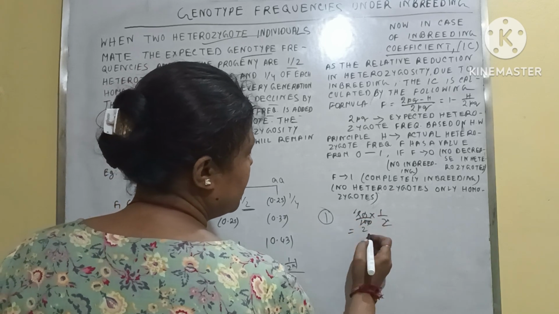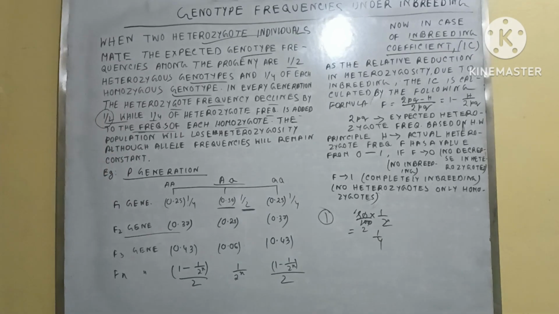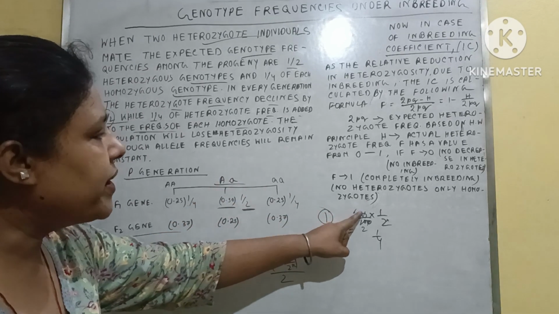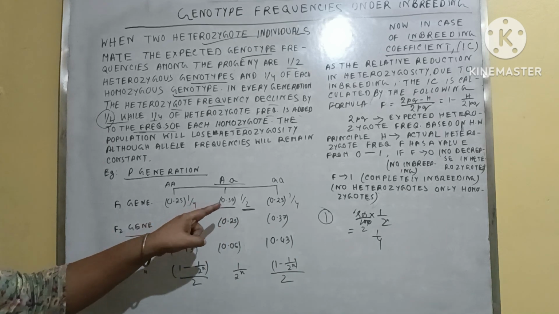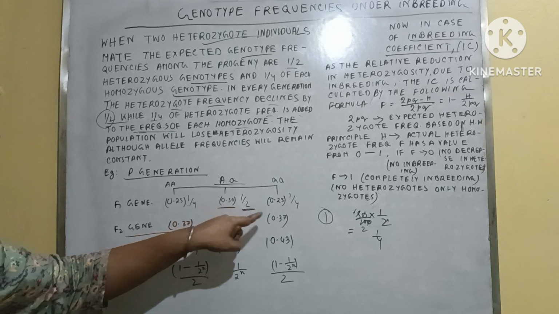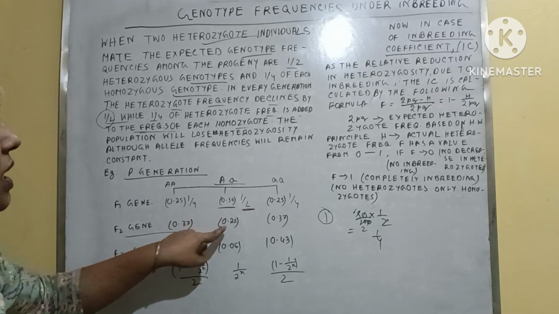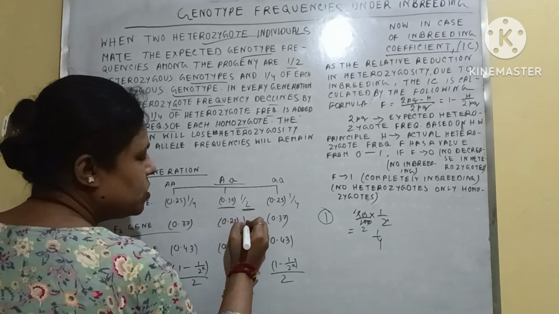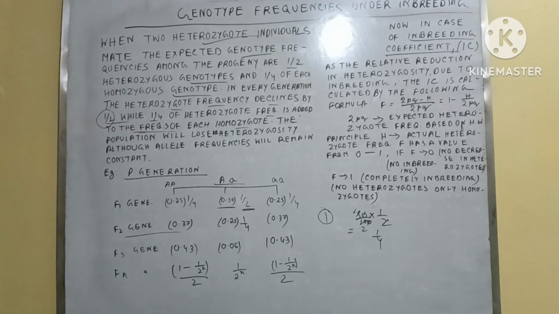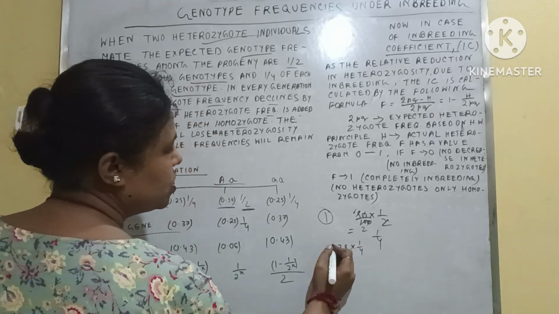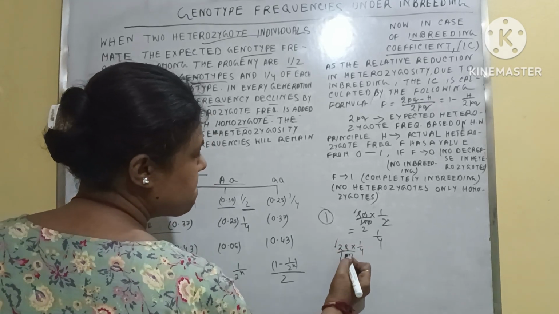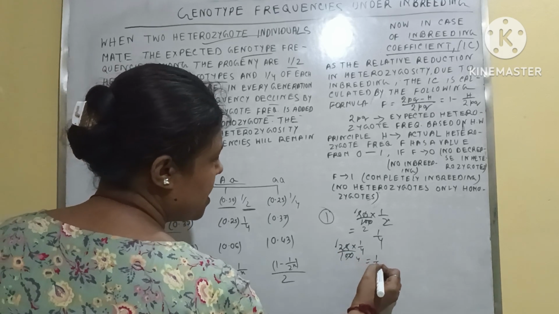Then in the next step, 0.25 into 1/4, so this will be 1/8.